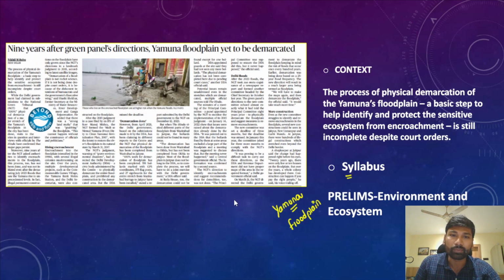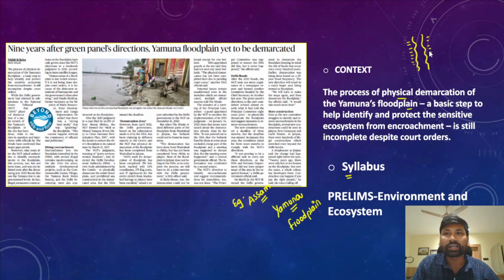One recent example of increased encroachment upon floodplains is the Brahmaputra river in Assam. The Brahmaputra river floodplains are also increasingly encroached upon, and that has been changing the nature of rivers. Now understand the context: the process of physical demarcation of the Yamuna floodplains. Imagine that this is how the river Yamuna was flowing, and on the banks of river Yamuna you can see the floodplains, on both sides of the river.